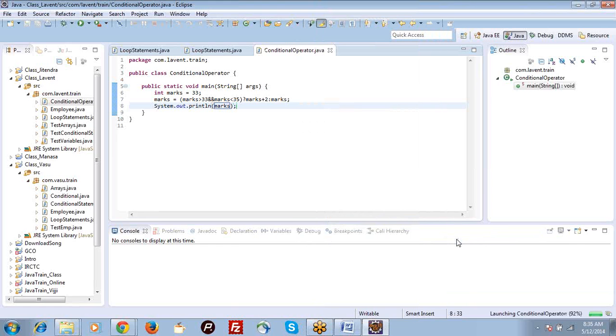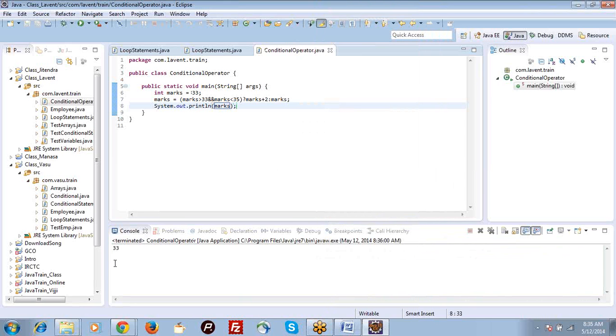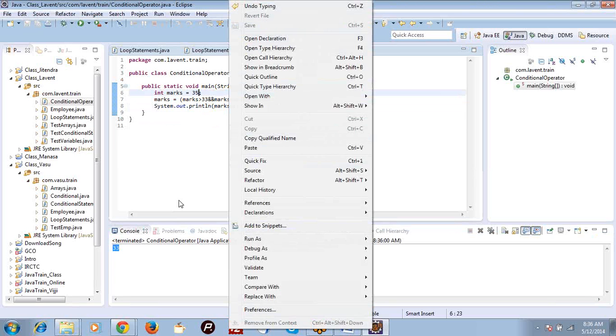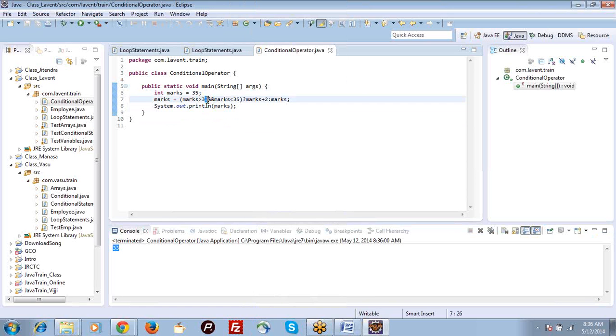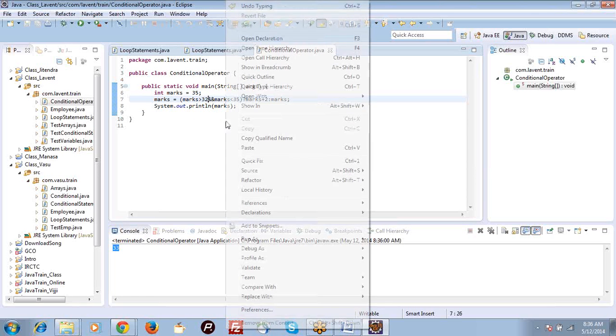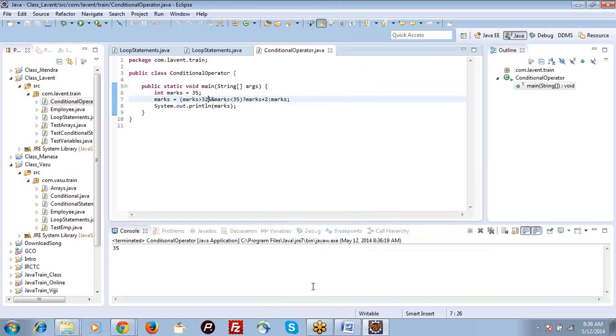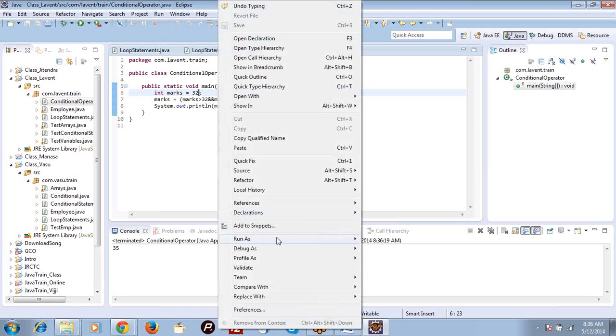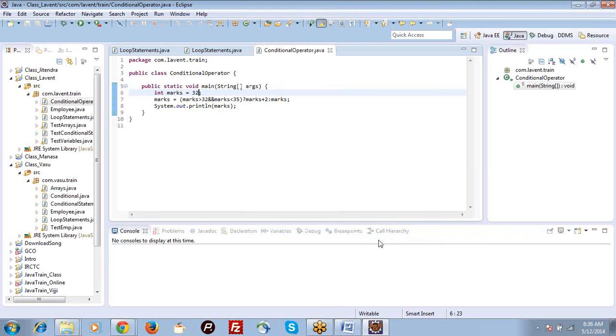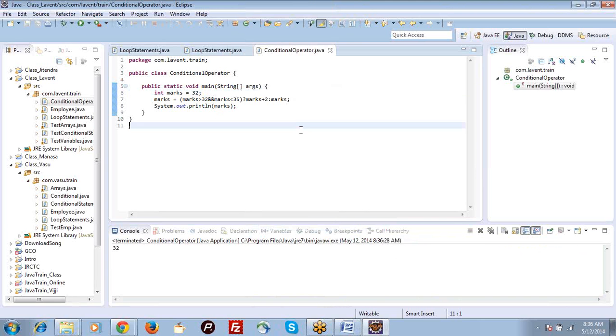So marks are 33, right? This rating is the same, 33. If I put 35 also, for 35 it is written as 35. For 32, it will be written as 32. So I want to add two more marks only for the students who got 33 and 34.